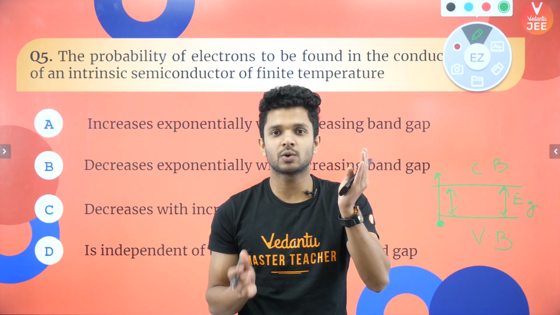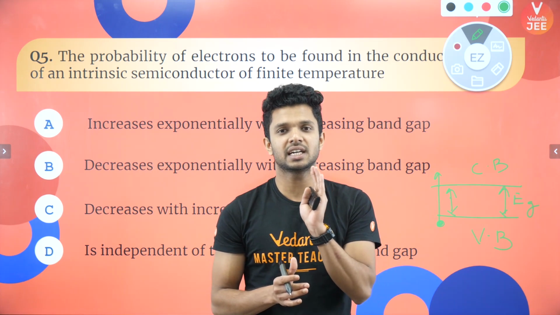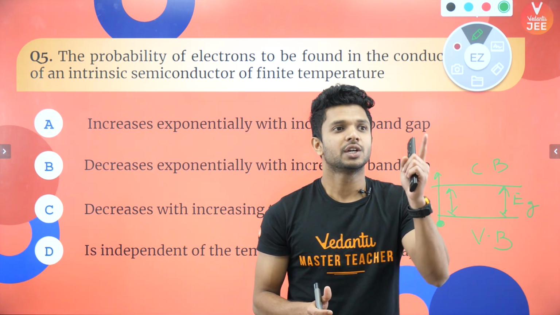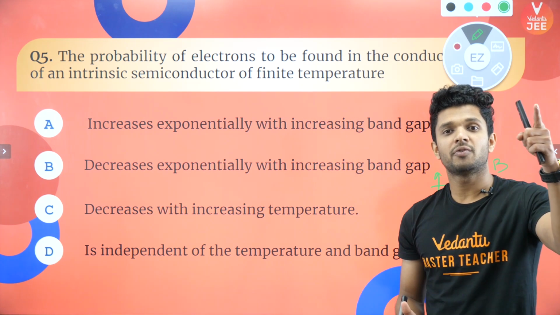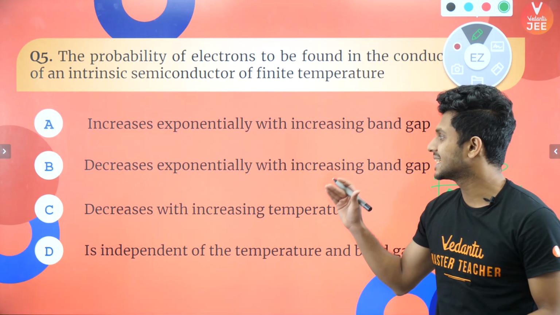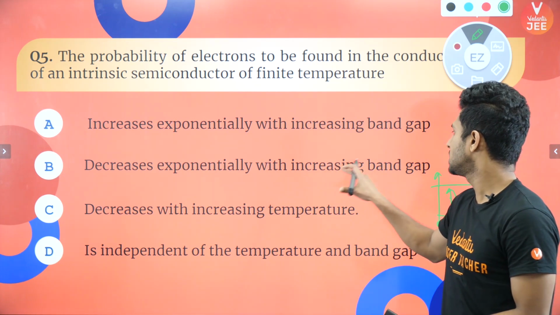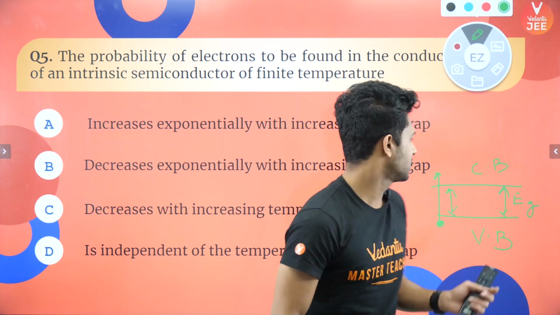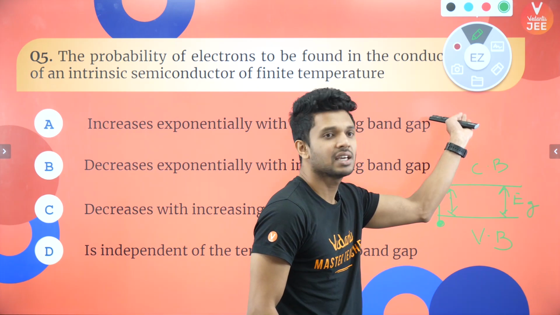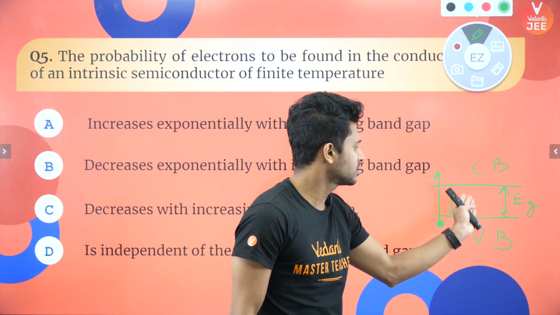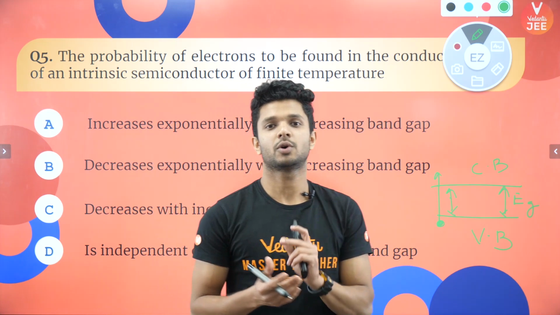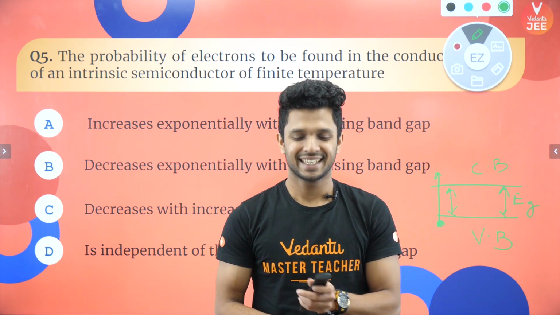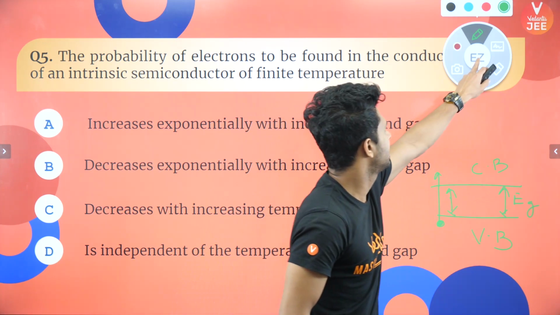If more energy is required, fewer electrons will be reaching the conduction band. Yes, so it decreases exponentially, which means the number of electrons in the conduction band decreases exponentially with increasing band gap. If the band gap is increased, it will be more difficult for the electrons to move from the valence band to the conduction band. Why? Because it will require more energy. Great, it was a good question again.